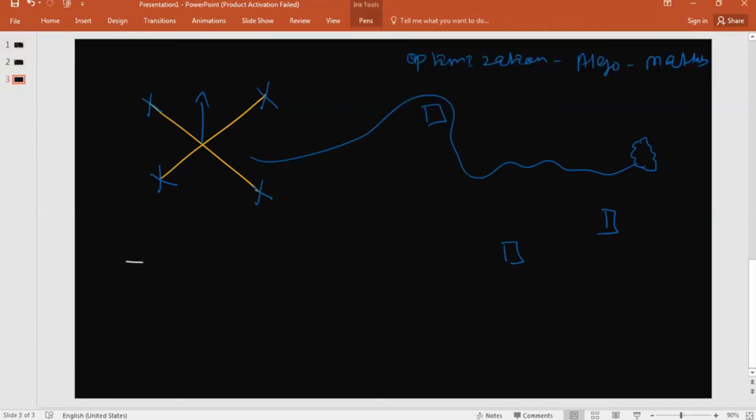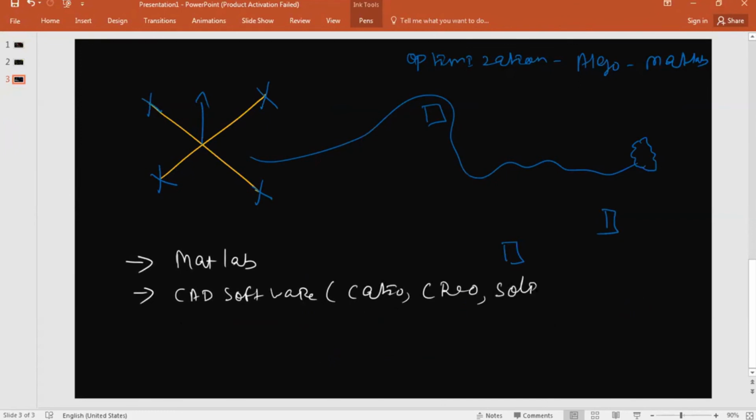The first one you will be needing is MATLAB. Second, any CAD software: either CATIA, Creo, SolidWorks, or any other, like Solid Edge or Siemens NX.